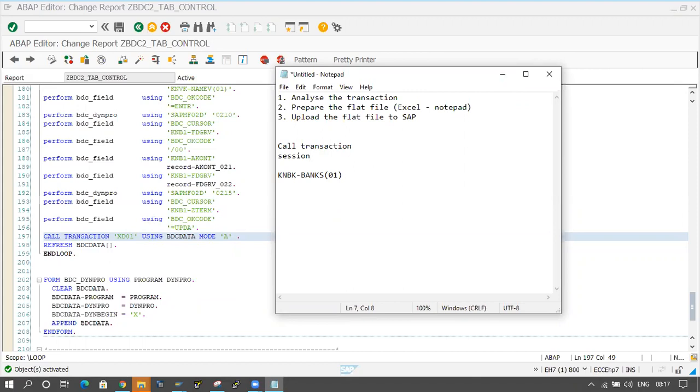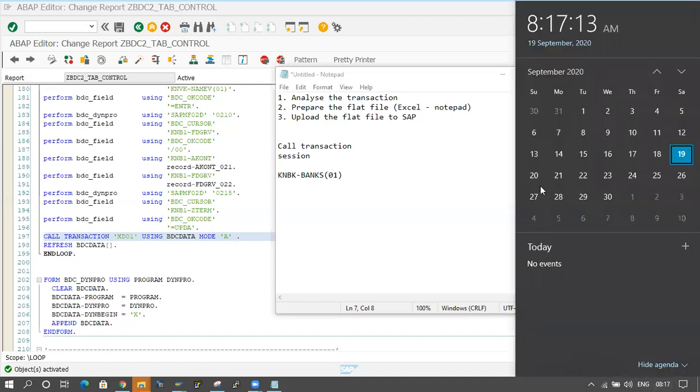The session method. So tomorrow we will... Tomorrow means tomorrow is Sunday, right? Yes, tomorrow I can't take class. Monday I will take the class.